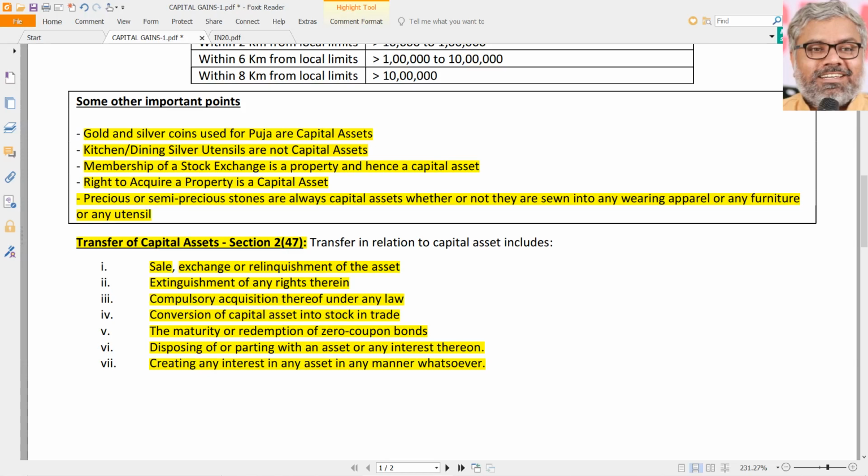Sale is possible, exchange is possible, relinquishment of the asset, something like a gift, can be discussed later. Compulsory acquisition of capital assets is a separate transaction, we will discuss that later. Conversion of a capital asset into stock in trade is a transfer, a separate type of transaction, we will discuss that later. Maturity, with nothing to discuss, that is a transfer, that is taxable, simple. So these are the major things considered as transfer. Any way the asset or any interest within the asset is transferred to somebody or created in favor of somebody shall become a transfer according to section 2(47).